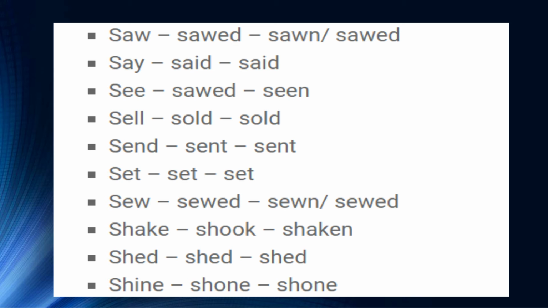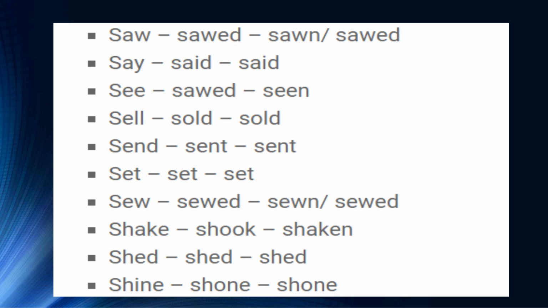The saw is a verb here in this list, but it's also used as a noun, and that means a hand tool for cutting wood or other hard materials, typically with a long, thin, serrated blade. And while using it, there is a backwards and forward movement of hands. But here we will talk about this word as a verb because we are talking of irregular verbs in this lesson.